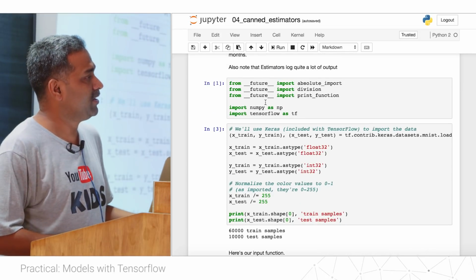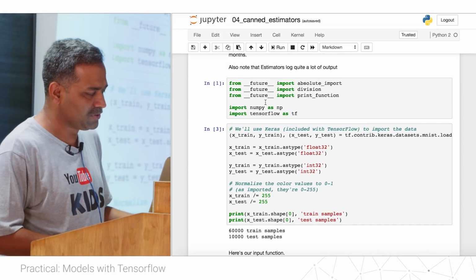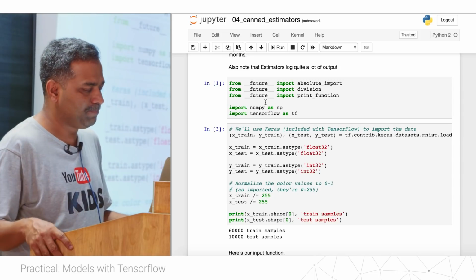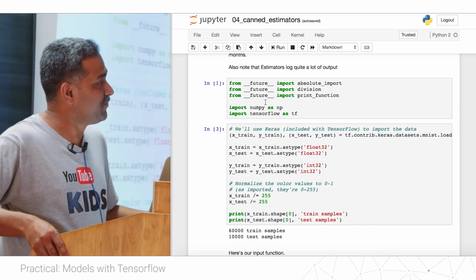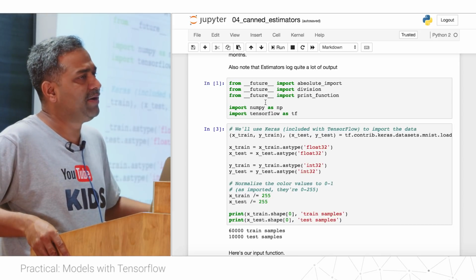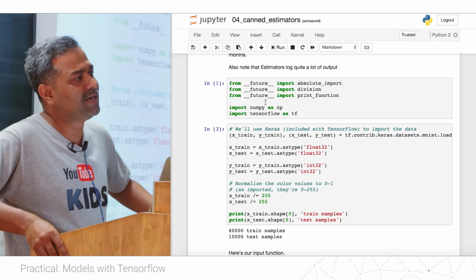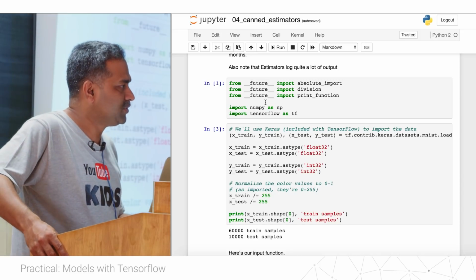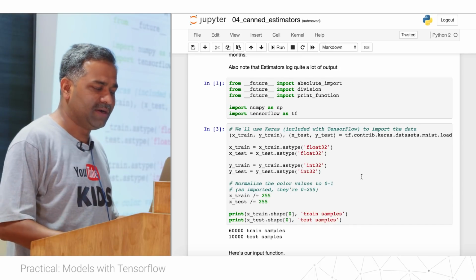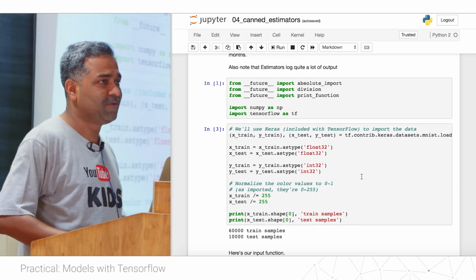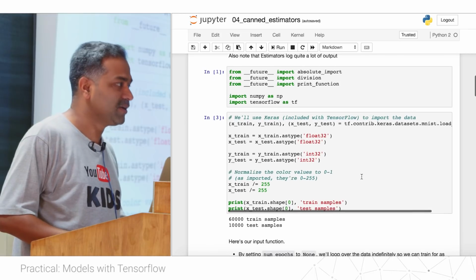So in this particular exercise, we are going to write a classifier to recognize handwritten digits. There are 10 classes, 0 to 9. There is a standard MNIST data set for handwritten digit recognition.